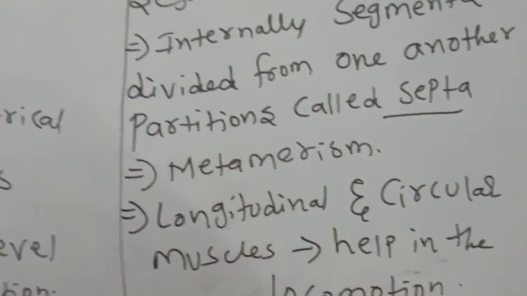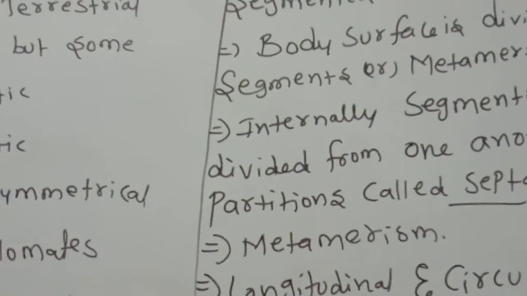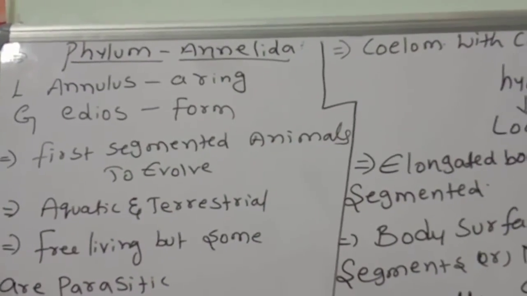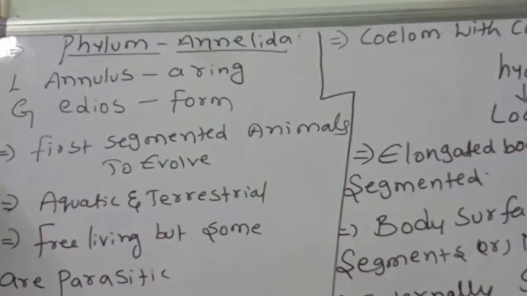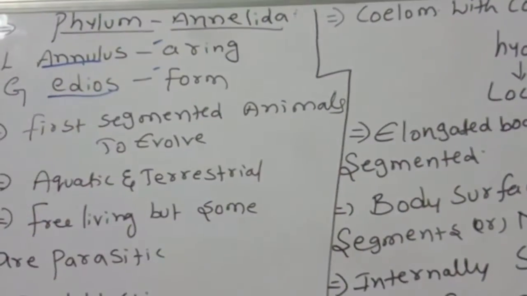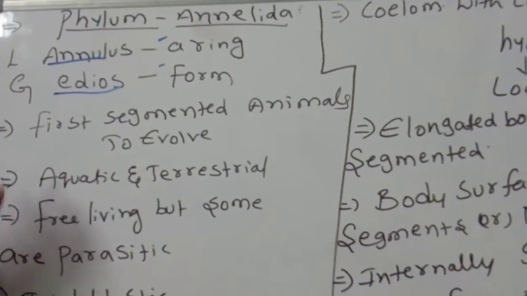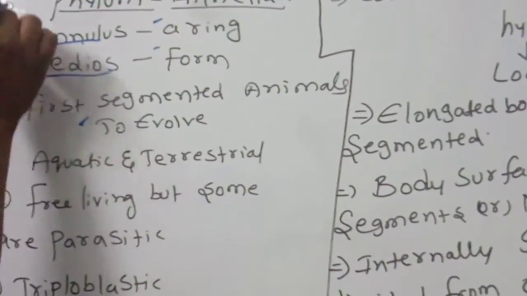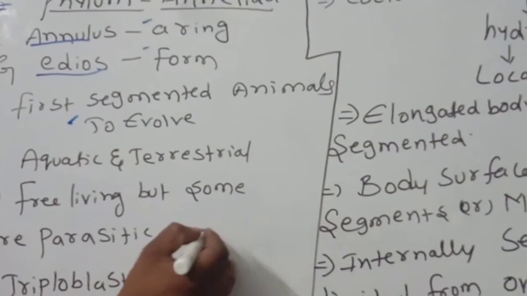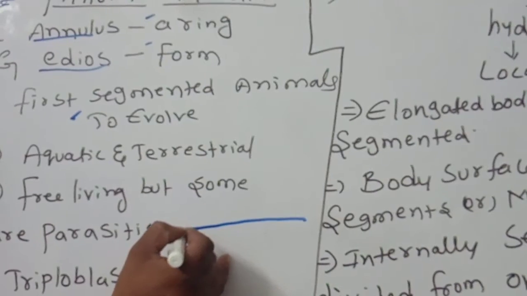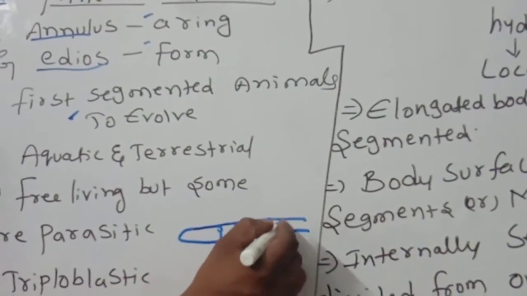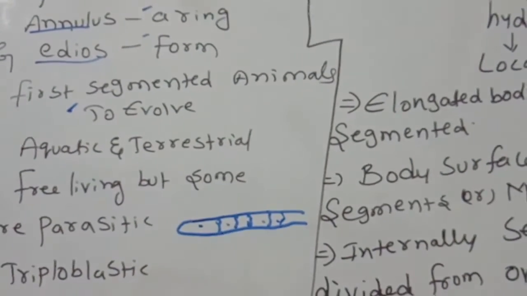Okay, next, come on children, listen very carefully to what we are discussing. We are discussing phylum Annelida. Annulus means ring. Idios means form, ring form. First segmented animals to evolve. First segmented animals are annelids. Segments means, suppose this is the earthworm. So this earthworm has segments: 1, 2, 3, 4, 5 like that.